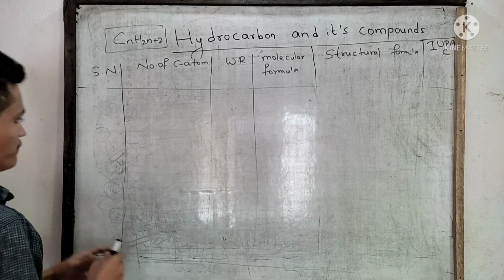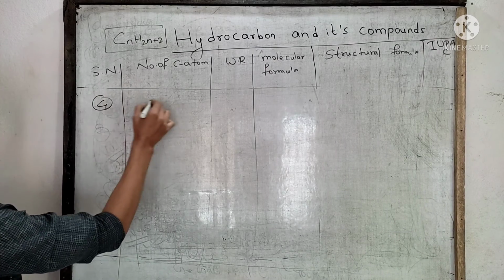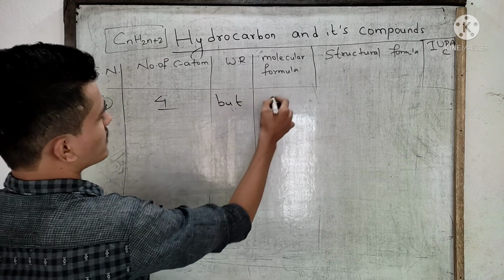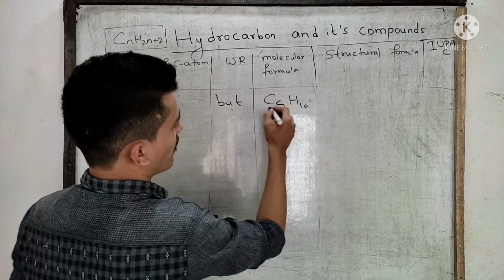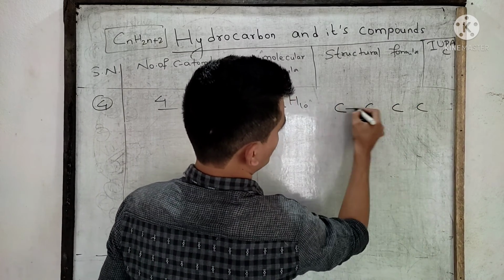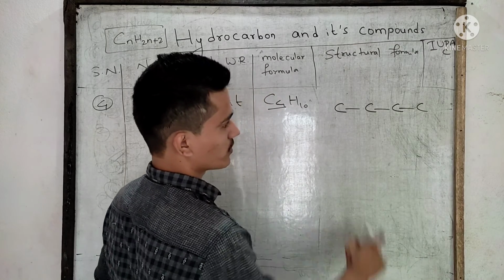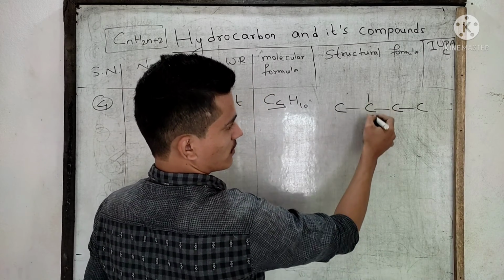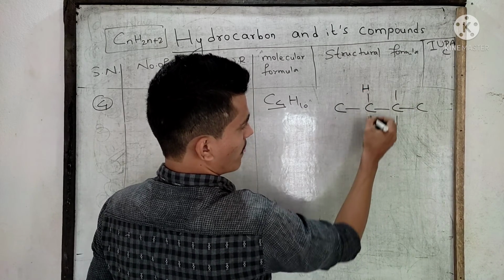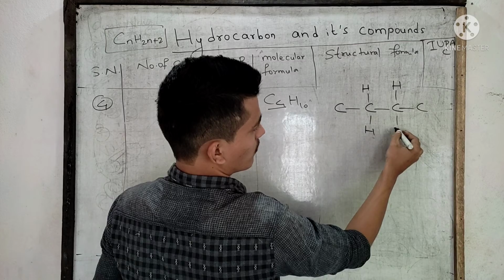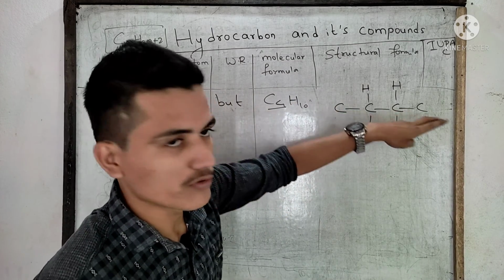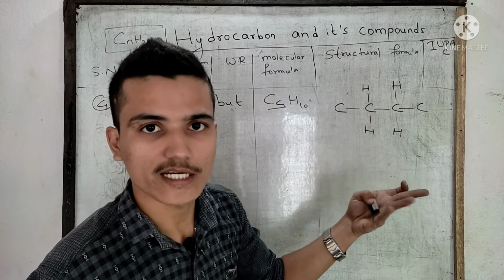Now number 4. Number of carbon atoms 4. Word root: meth, eth, prop, but. Molecular formula C4H10. How many carbon atoms? 4. 1, 2, 3, 4. Draw single covalent bonds. And what is the trick? Non-terminal carbon atoms can form only 2 more bonds. Non-terminal means not at the ends. Terminal means which are at the ends.